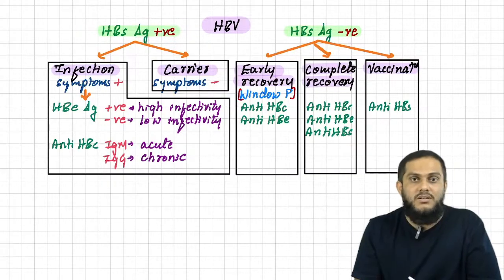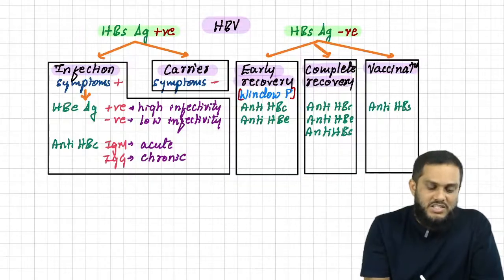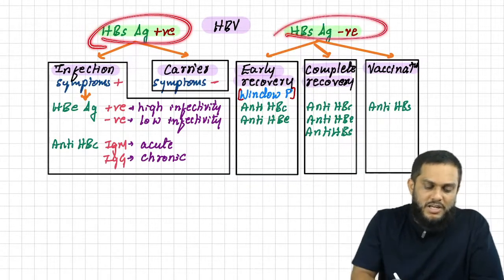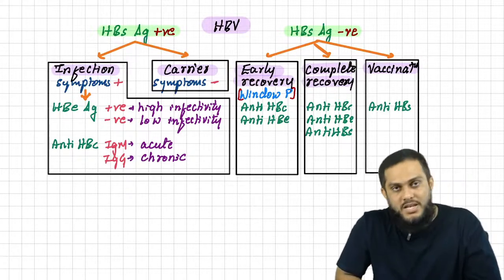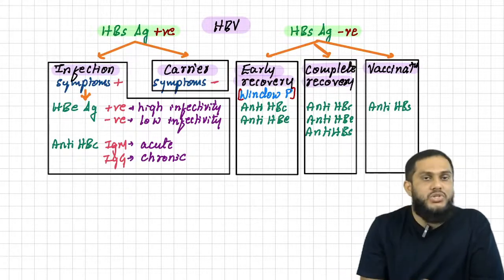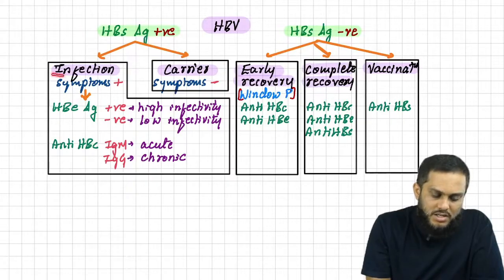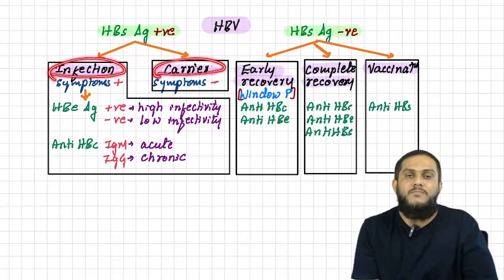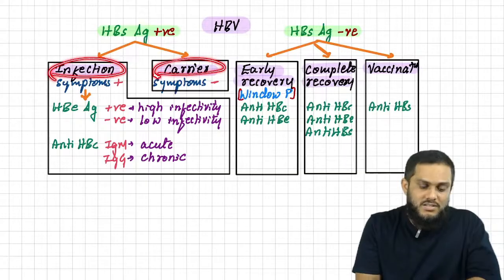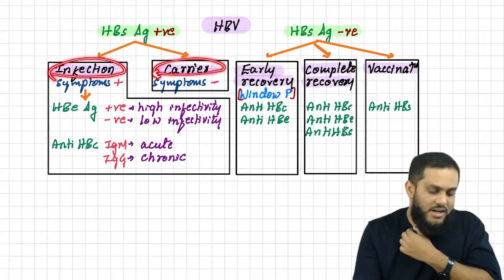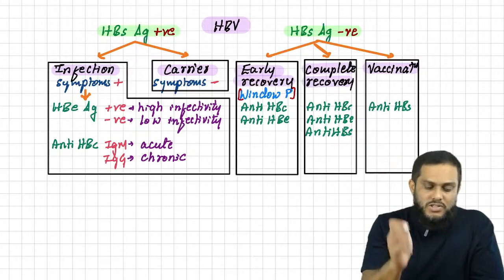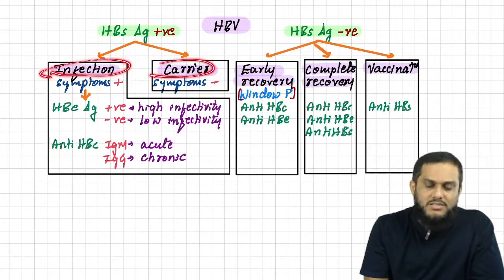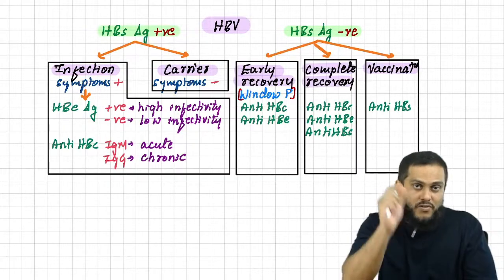Now there are two possibilities: HBsAg is positive, or HBsAg is negative. HBsAg positive means there are two possibilities: infection or carrier state. Antigen is there, so remember, two possibilities. First I have to narrow down to either infection or carrier state. Only two possibilities.